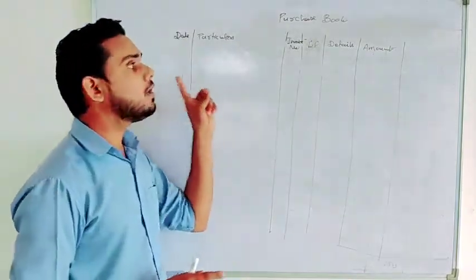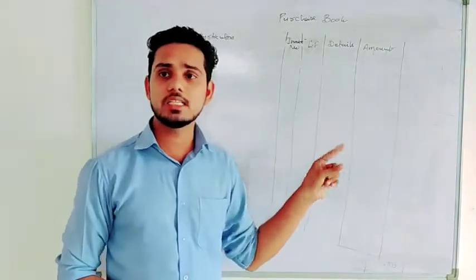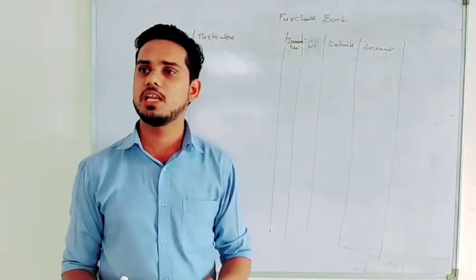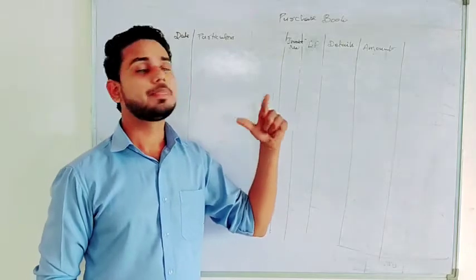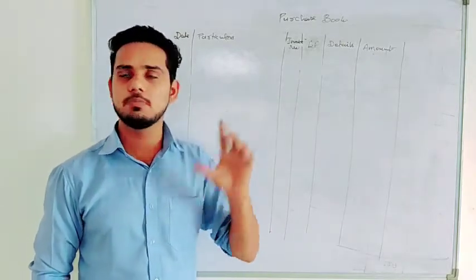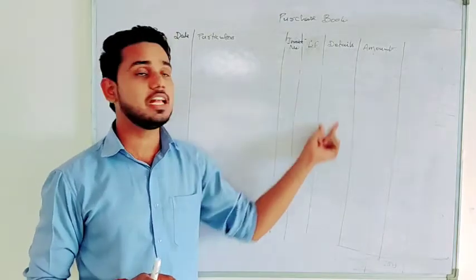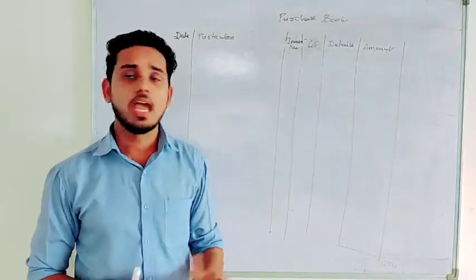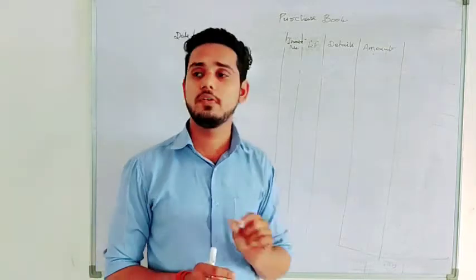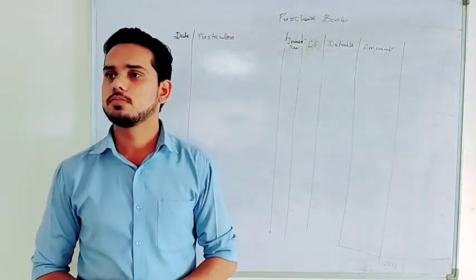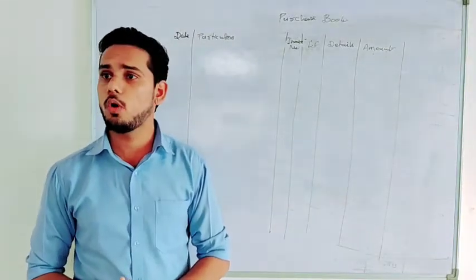So we have date, particulars, then details, where we will make our calculation, like this was the list price, minus this much was the trade discount, so this is the net value. There we will write the details of the transaction. And finally it is the amount column, where we will write the total amount. Any confusion related to the format?